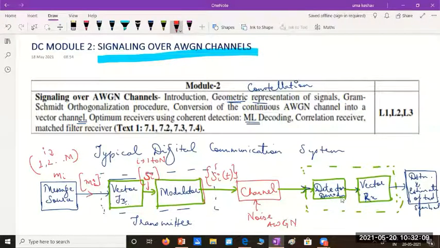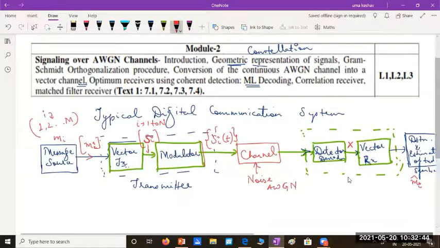And at the receiver, as usual, you will get back a signal. Let me say you will be able to get back a signal X. And here, after the vector receiver, you should estimate the message which was transmitted. If Mi was transmitted, I'll get an estimate of that message, Mi cap. We'll assume that estimate should be the same as Mi.